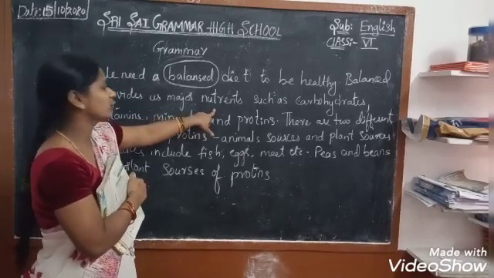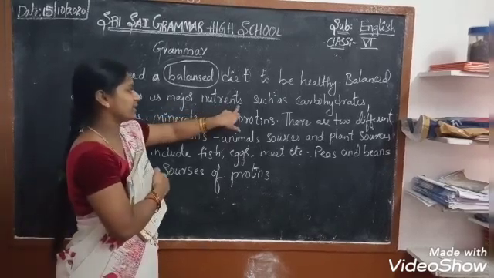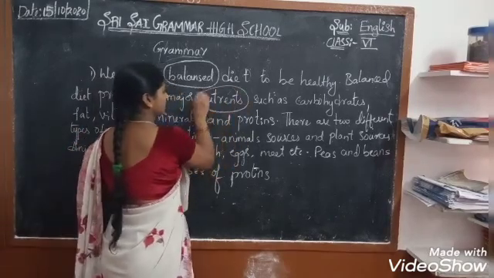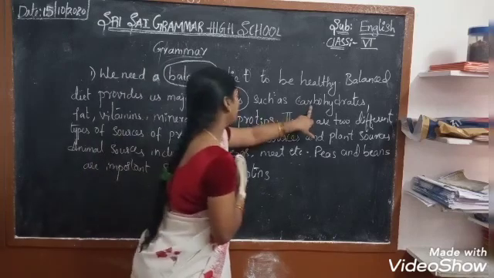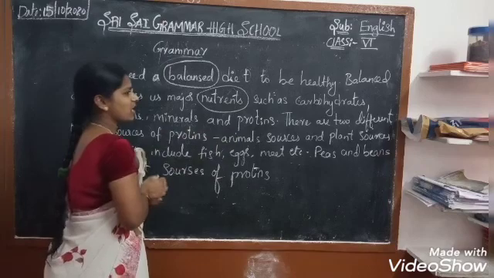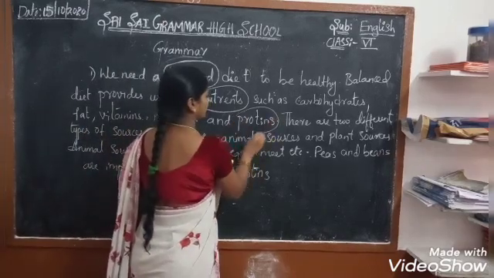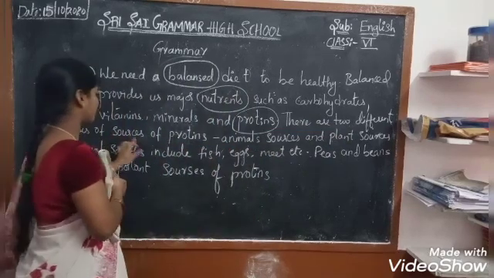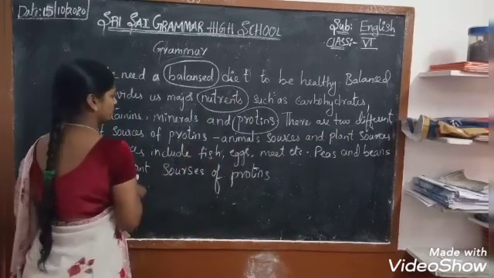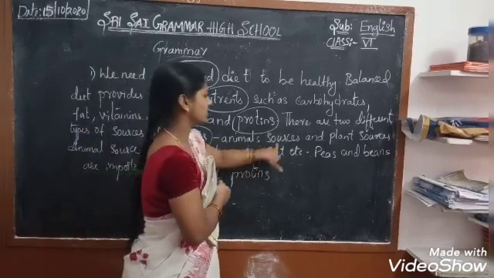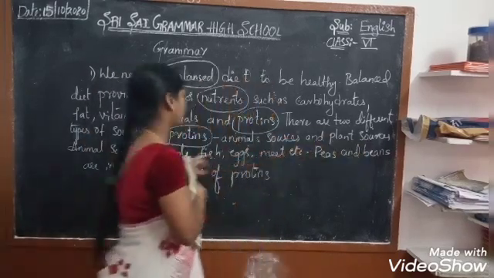What is the spelling of nutrients? N-U-T-R-I-E-N-T-S, nutrients. So it is wrong. So let us circle. Such as carbohydrates, fats, vitamins, minerals and proteins. Proteins also different. There are two different types of sources of proteins. Here also proteins different.